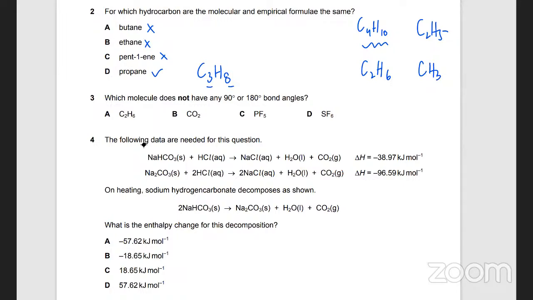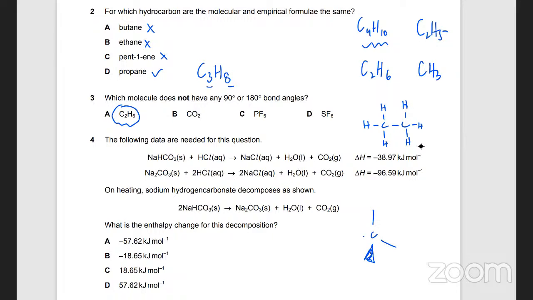Which molecule does not have any 90-degree or 180-degree bond angle? So first, what is the shape of C2H6? I'm going to draw C2H6. So tell me, in C2H6, it's ethane, right? What is the bond angle in this case? With 4 bonds, what is the angle? I think it's 90 degrees. No, if you have 4 bonds, the shape is tetrahedral.